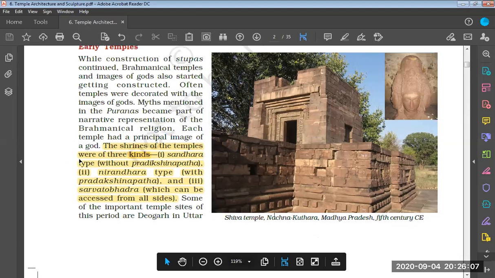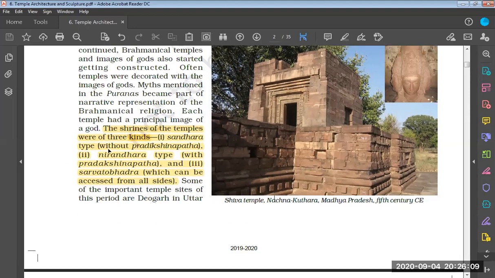Okay, so Sandhara type means without Pradakshina Path. So these are the type of temple shrines that do not have Pradakshina Path. Then Nirandhara type with Pradakshina Path. Okay, so it seems that NCERT has made a mistake over here. Sandhara means having Pradakshina Path. Nirandhara means not having Pradakshina Path.